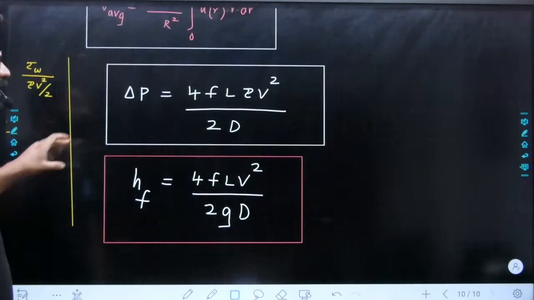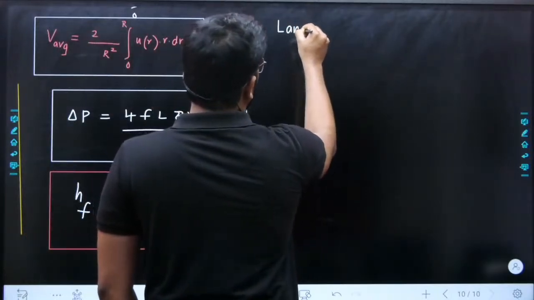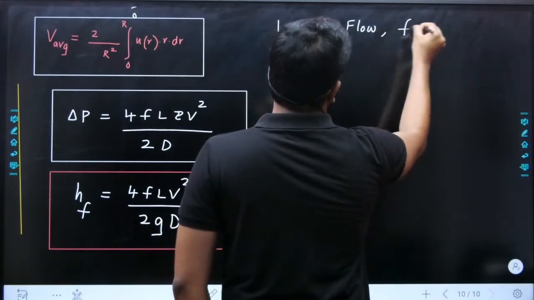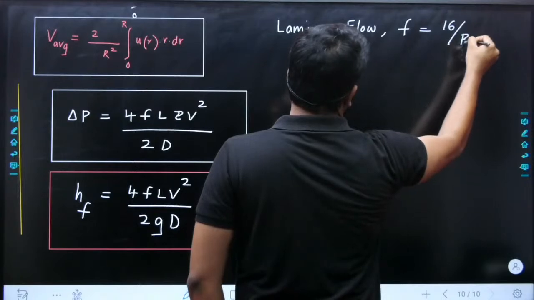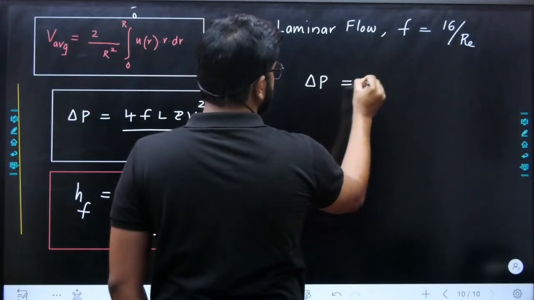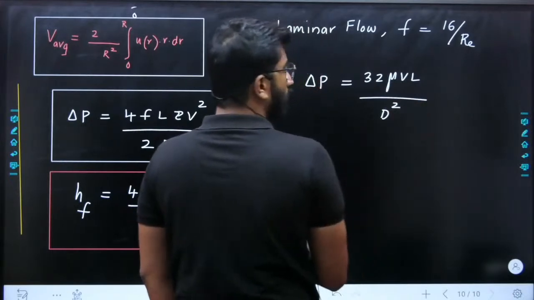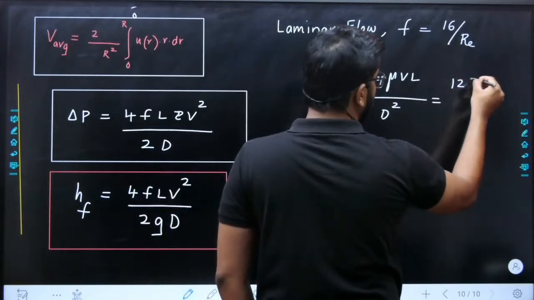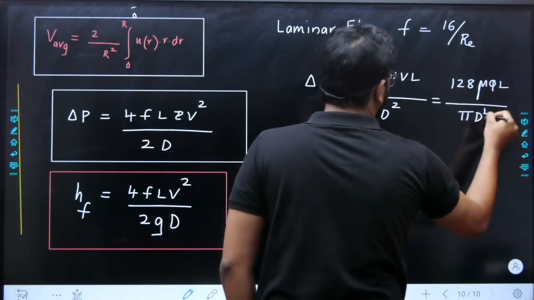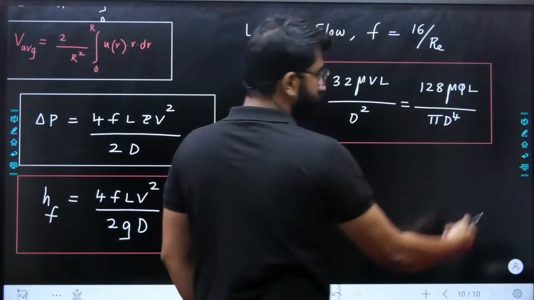What happens if it is laminar? For laminar flow, what is the change? If it is a laminar flow, your Fanning friction factor is 16 divided by Reynolds number. So when we substitute, delta P is 32 mu VL divided by D square, or this is also equal to 128 mu QL divided by pi d power 4. So this is your famous Hagen-Poiseuille equation.